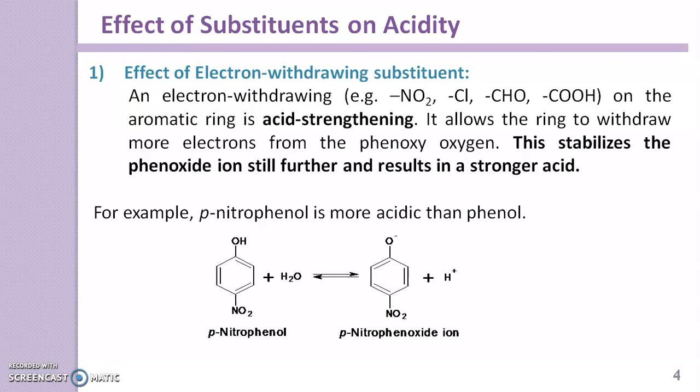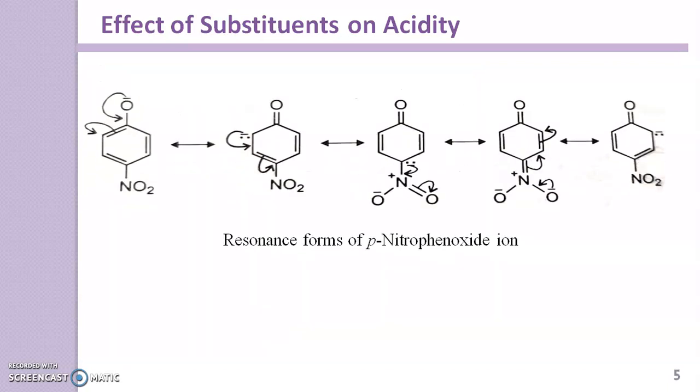Here is the formation of the paranitrophenoxide ion, and this is a resonance form of the paranitrophenoxide ion. Here also the presence of the nitro group, which is electron withdrawing, enables the ring to withdraw more electrons from the phenoxy oxygen, and therefore it increases the acidity.